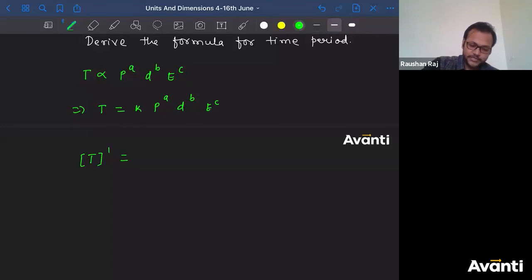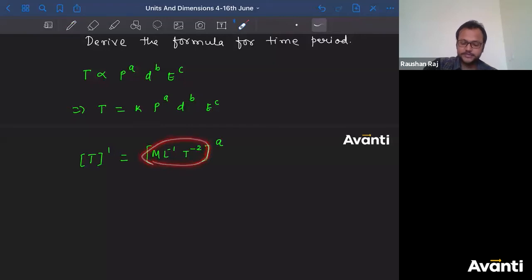Tell me, what is the dimensional formula for pressure? Force per unit area. ML T inverse 2 divided by L square. So M L inverse 1 T inverse 2 to the power a. क्या बचा लोग? Small a. Correct? So pressure का dimensional formula is M L inverse 1 T inverse 2.